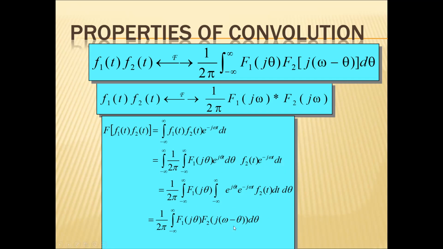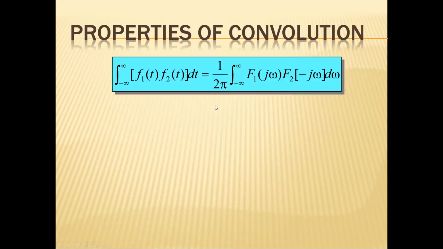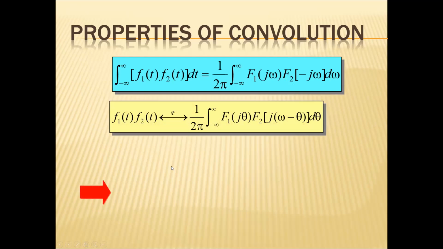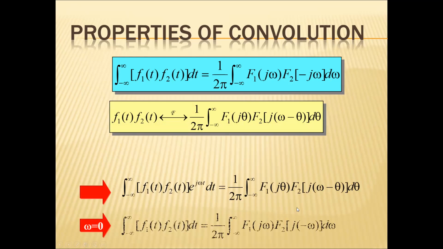Of course θ would be there. I can write 1 over 2π integral from minus infinity to infinity of F1(jθ) F2(ω − θ) dθ, which gives you the convolution of two signals in the frequency domain. So when two signals are convolved in the time domain, the same signals are multiplied in the frequency domain. When two signals are multiplied in the time domain, the same signals are convolved in the frequency domain.